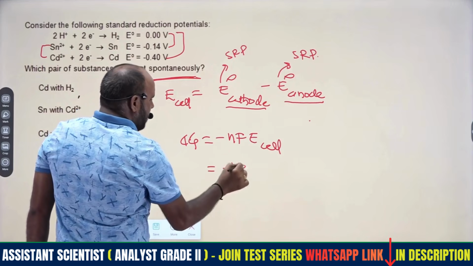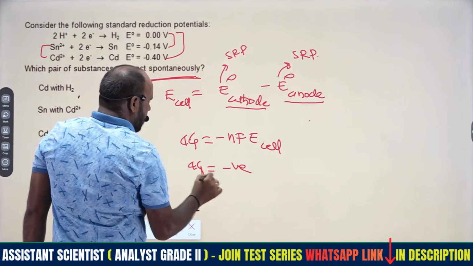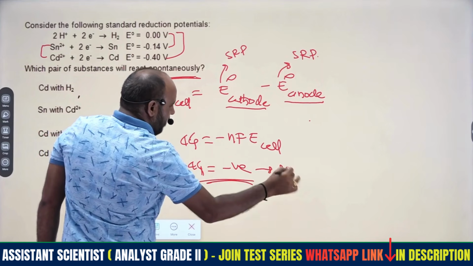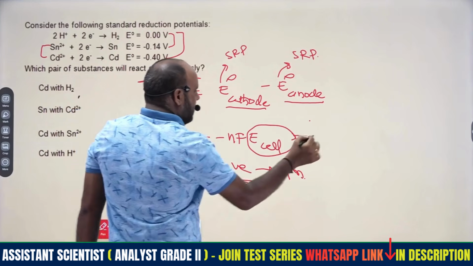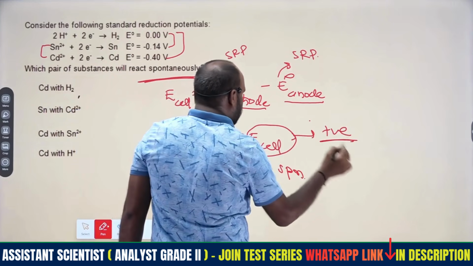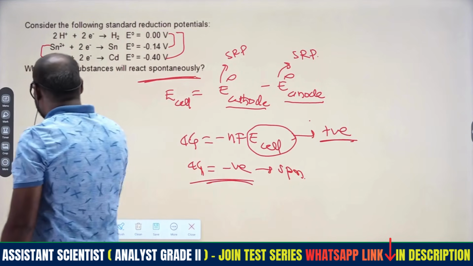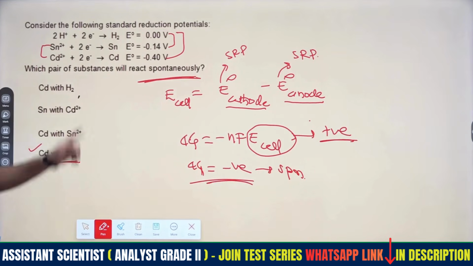When delta G is negative, the process becomes what? A spontaneous process. When delta G is negative, E cell must and should be positive by coupling of these two, cadmium ion with hydrogen, right? What is the cadmium?